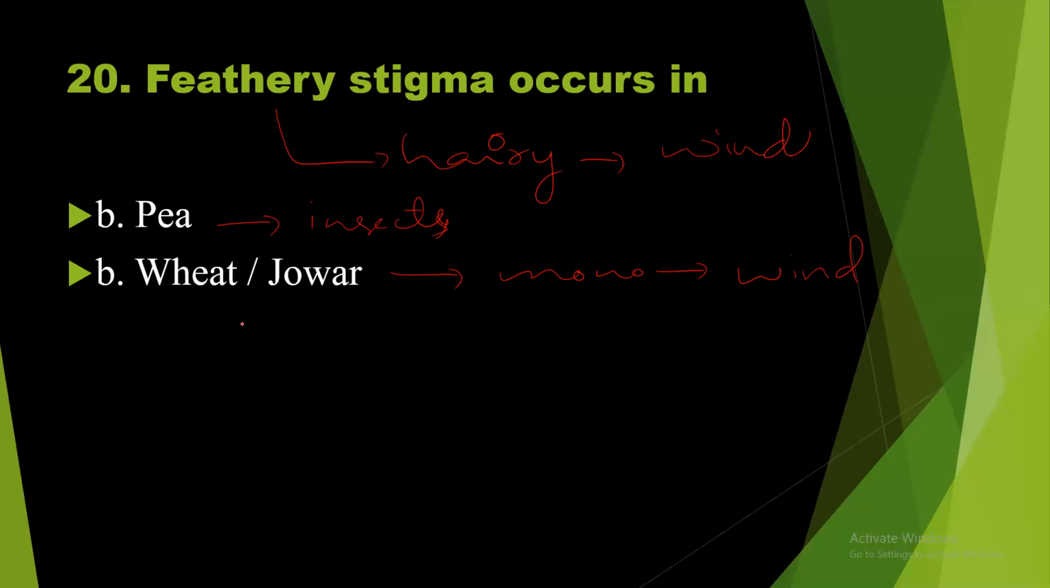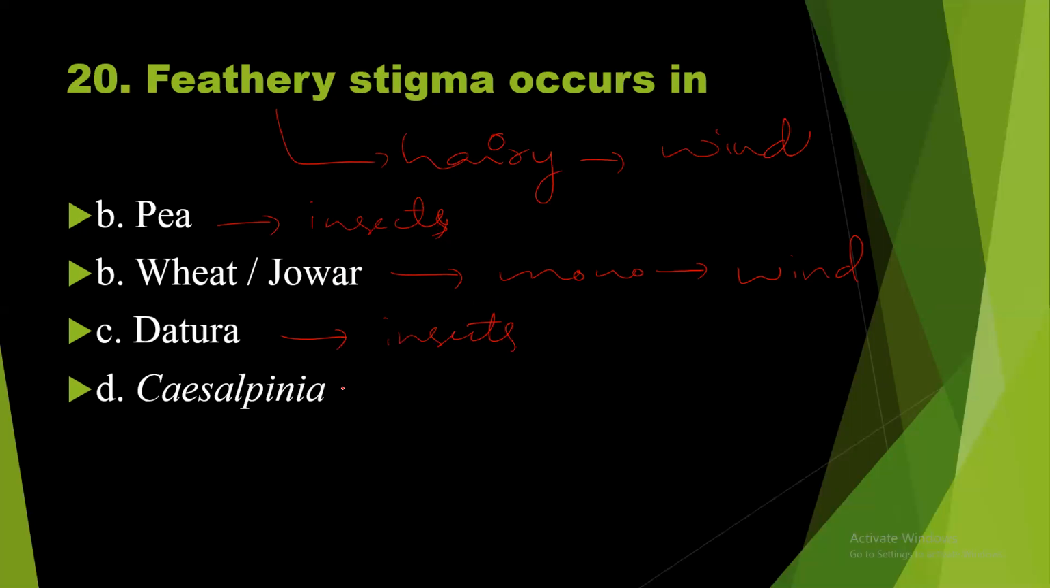Let us see the other options. Datura, no, this is a large size flower. It is pollinated by insects again. Caesalpinia pulcherrima, Ratnagandhi. So this is also pollinated by the help of insects most commonly. So then what should be the right answer?